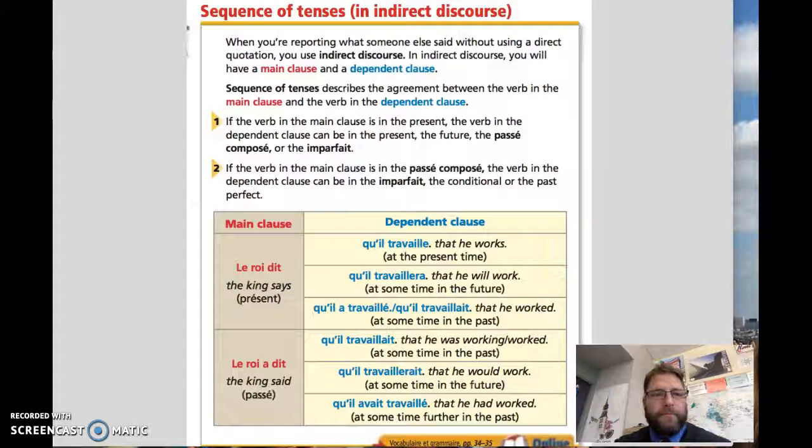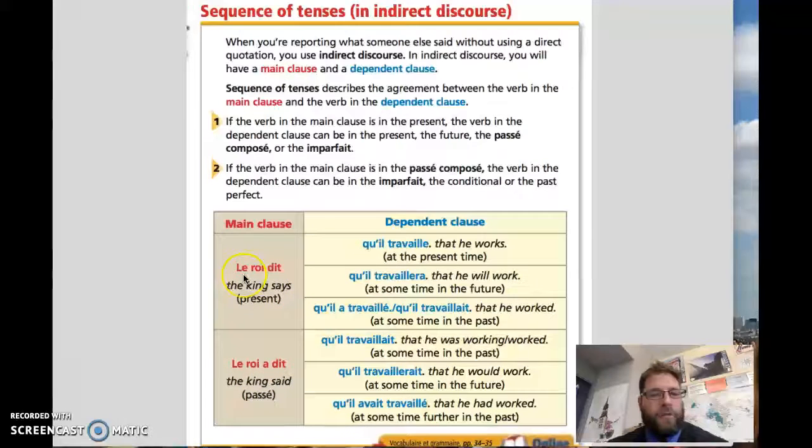For now, we're going to start with the present tense main clause, and they actually give you an example of the present tense. Le roi dit, the king says. This is present tense. And what happens when the main clause, or the first part of the sentence, is in the passé composé? Le roi a dit, the king said.